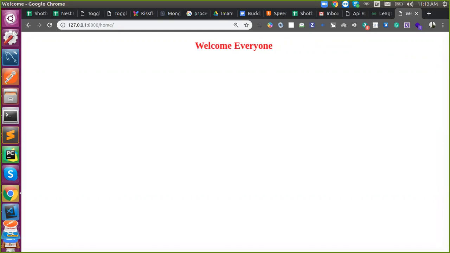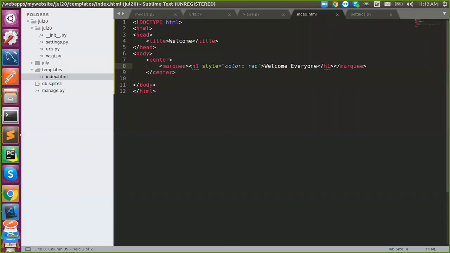Any doubts? Any doubts in this? Does it look simple or am I complicating it for you? Hello? Kind of complicated. Pardon? Kind of complicated. Okay, you will get to know if you start practicing it. Got it?